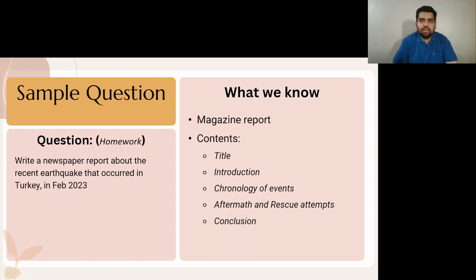Here I have a second sample question that I've prepared for you. Write a newspaper report about the recent earthquake that occurred in Turkey in February 2023. Now, this again is a newspaper report, it's a magazine report. So you have a bit more wiggle room for informal language or personal anecdotes or things like that. The structure, as you see on the screen, is the title, introduction, chronology. This is especially important when you're talking about a specific event, a chronological list. Then you talk about the aftermaths and the rescue attempts, and then you conclude the article.